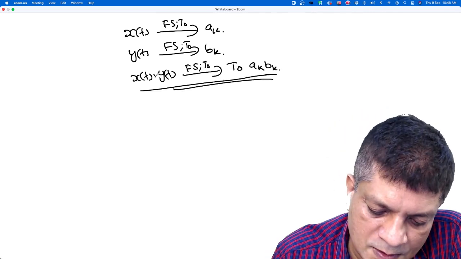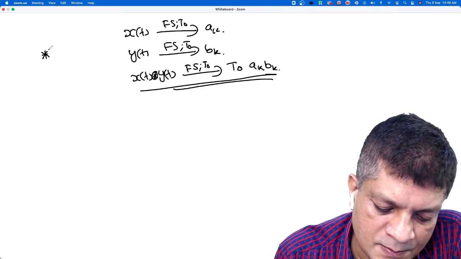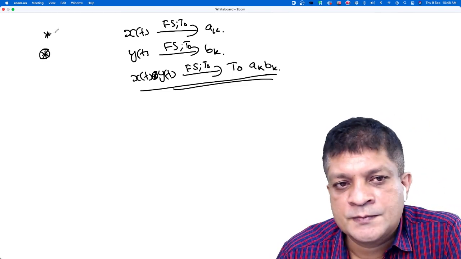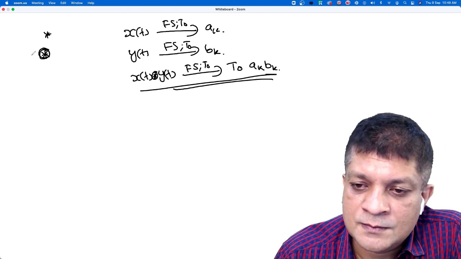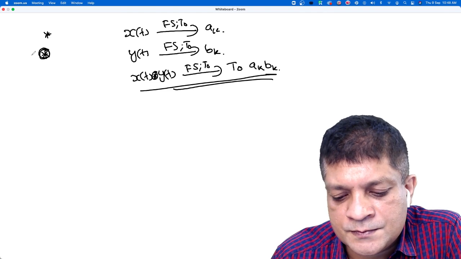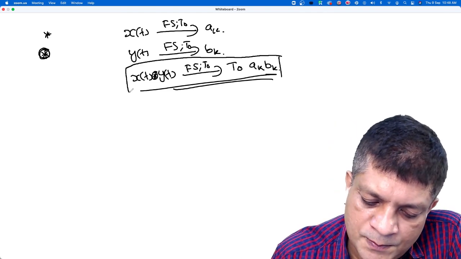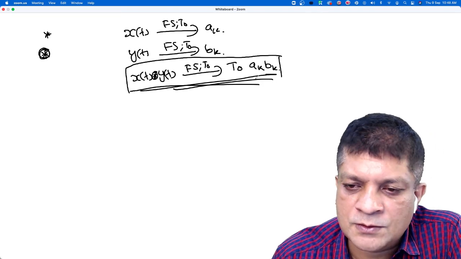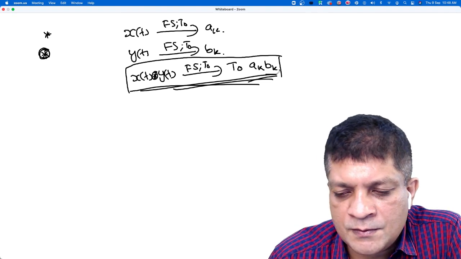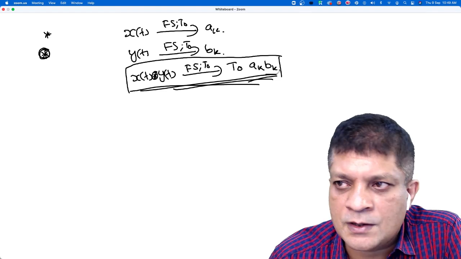Sorry, it is not multiplication, it is the periodic convolution. And remember, periodic convolution I am denoting by this symbol; normal convolution is this. So when I use this symbol, it is periodic convolution, which means the integration is over one period. Please prove this later on. It is not that difficult. If you are not able to do it, I can explain it in the next tutorial class.